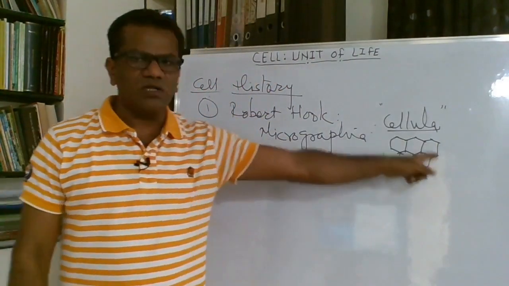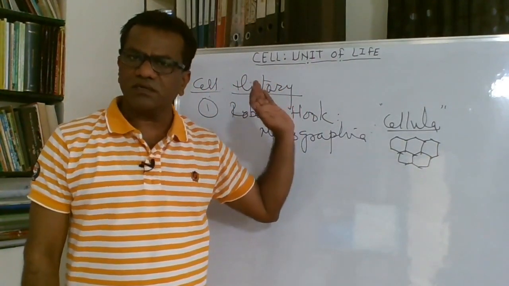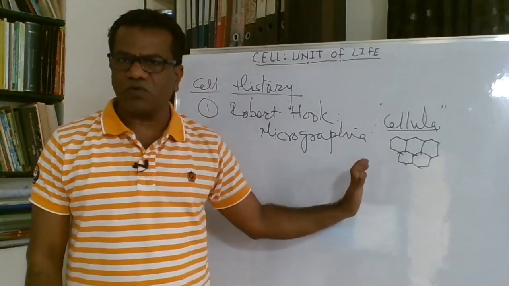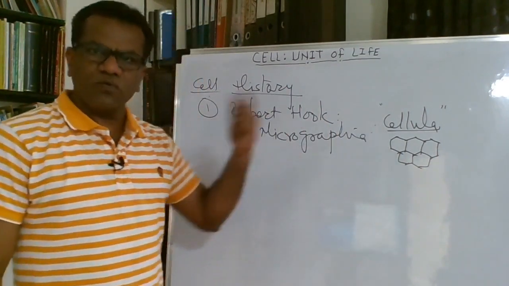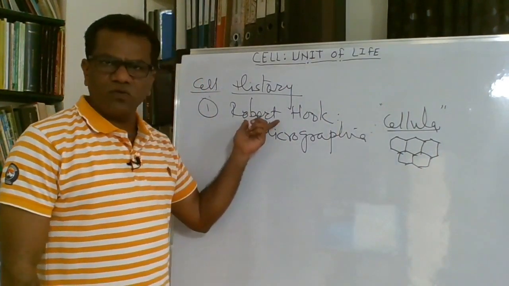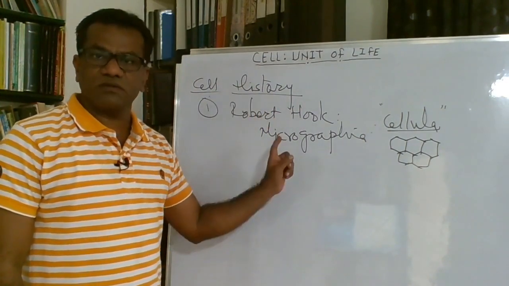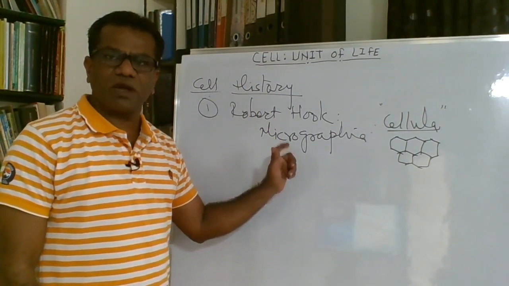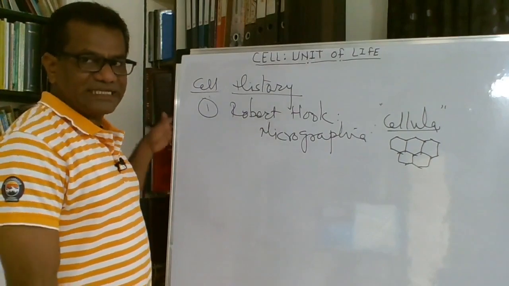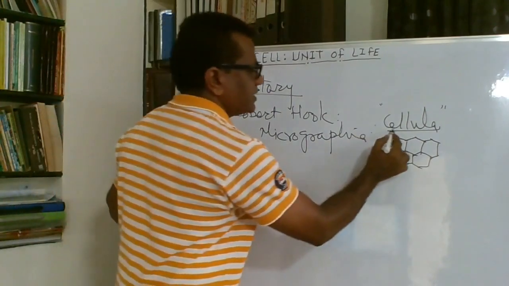These were the dead cell walls of some cork pieces, which were observed by Robert Hooke in the microscope he has designed, and he called them cellula.